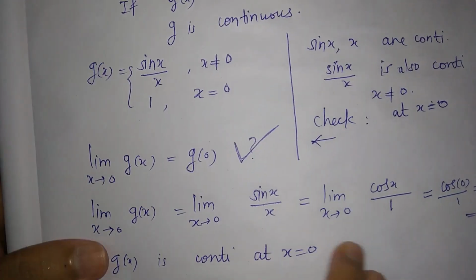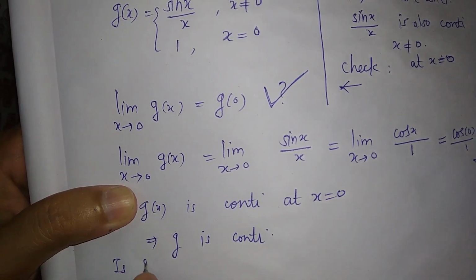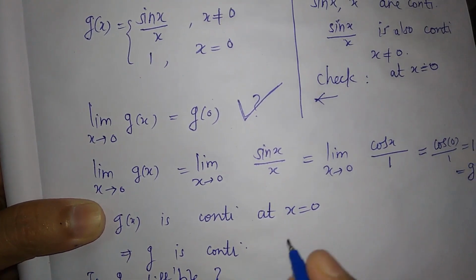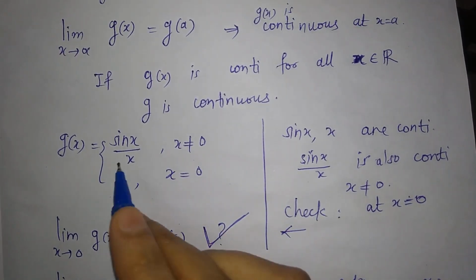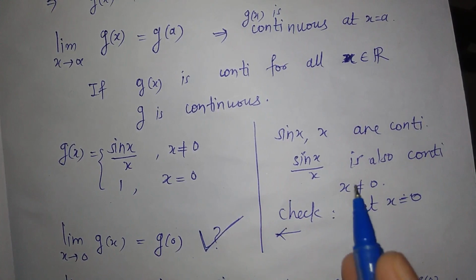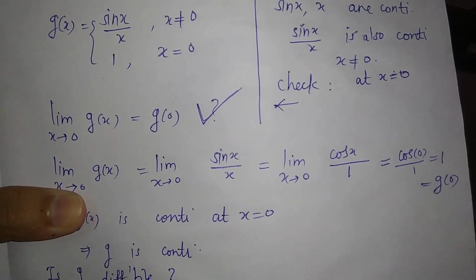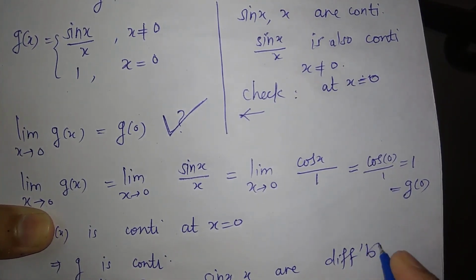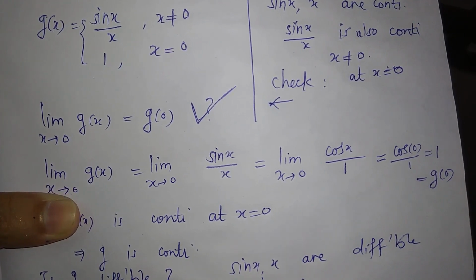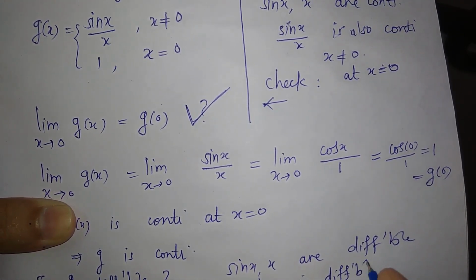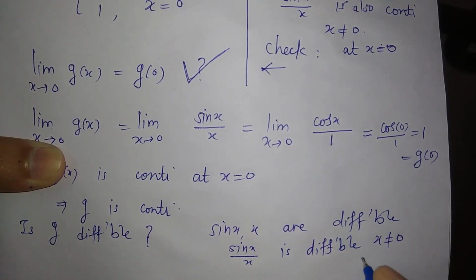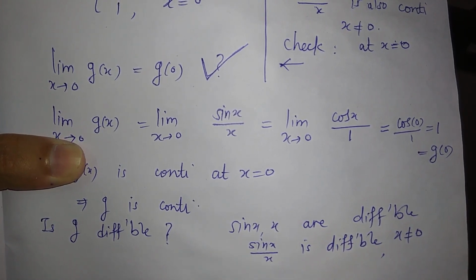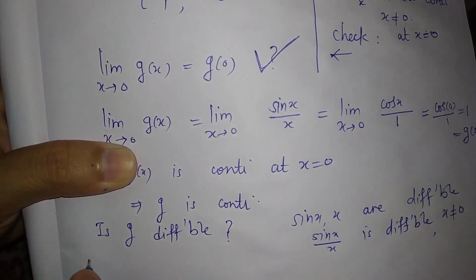So we just have to check, is g differentiable? This is our question. Now just note that whenever we have these functions x, sin x, these are all differentiable functions. So sin x and similarly x are differentiable functions. So sin x upon x is differentiable whenever x is not 0. So we just have to check the differentiability at x equal to 0.